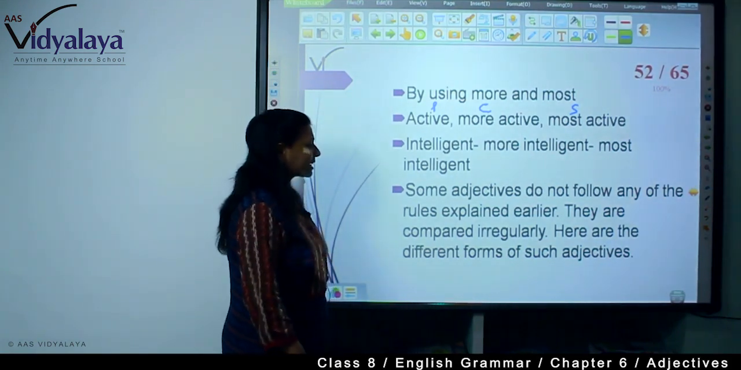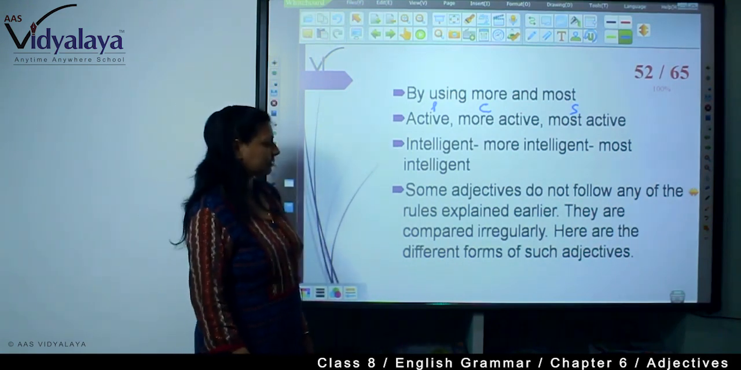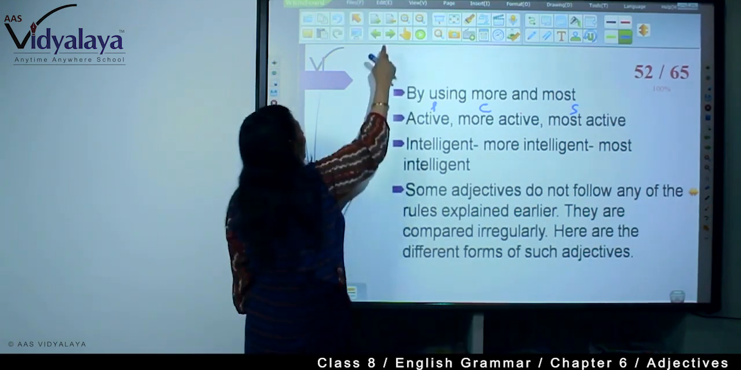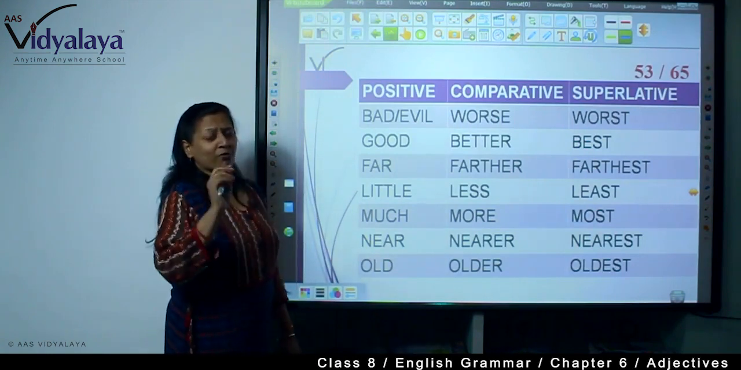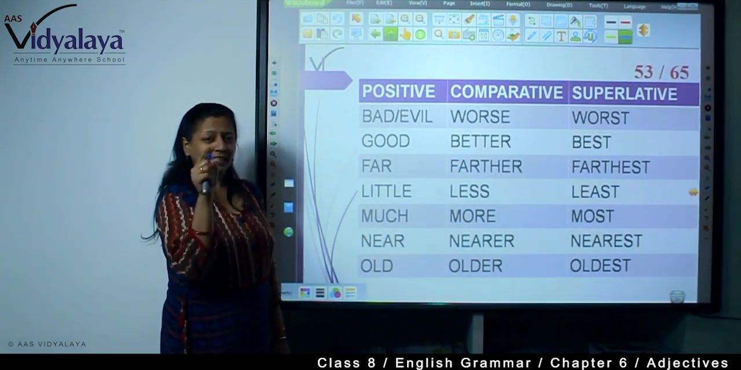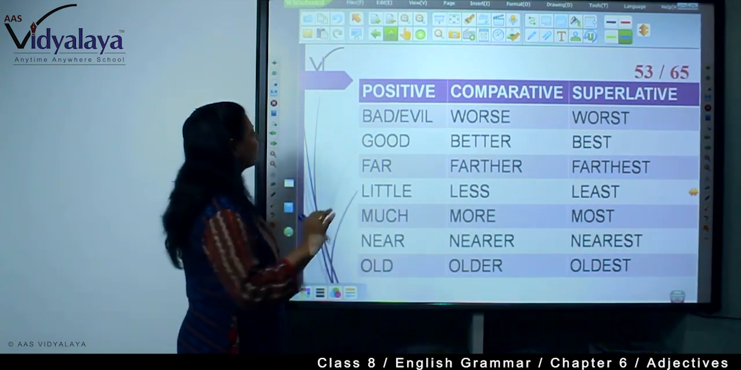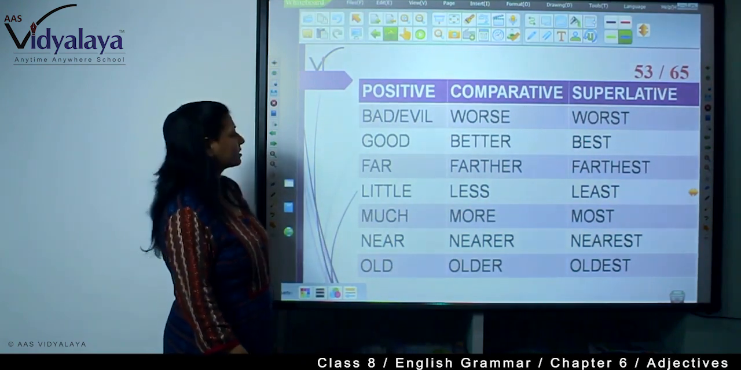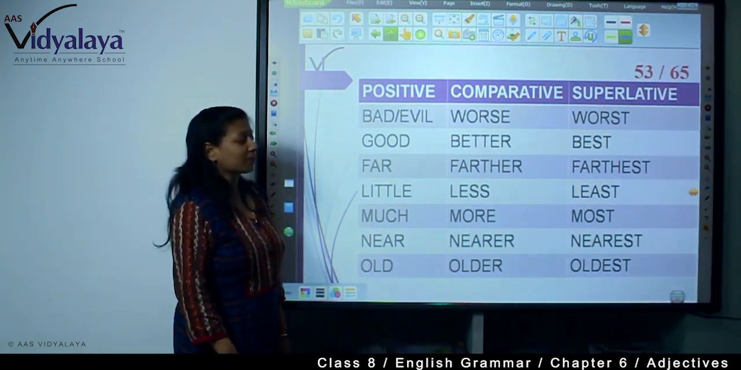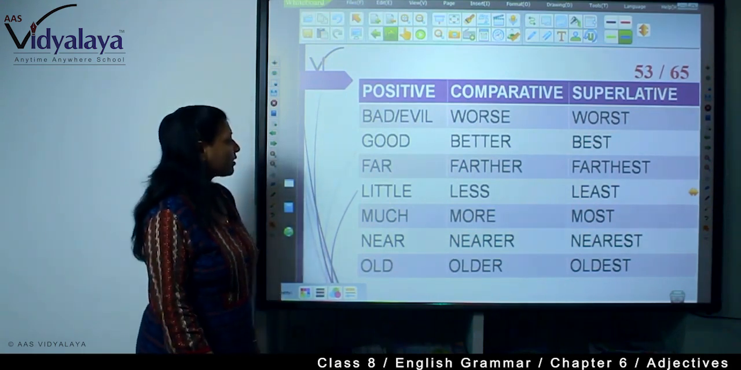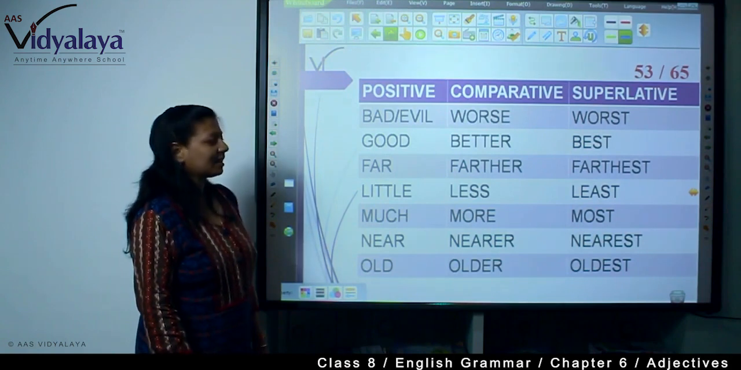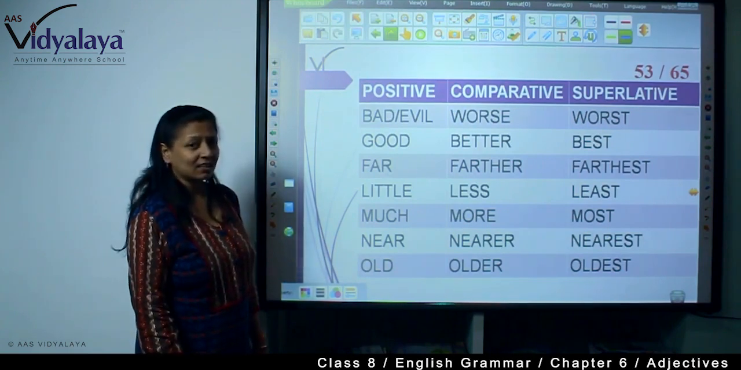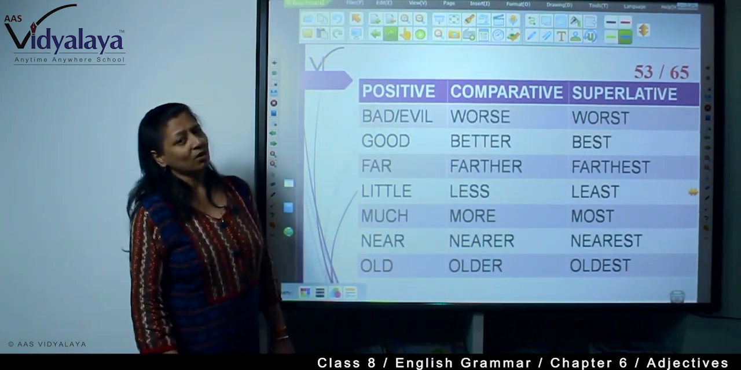Now some adjectives do not follow any of the rules explained earlier. They are compared irregularly. Here are the different forms of such adjectives. You won't find ER, EST, you won't find IER. It's totally new, completely new. Bad or evil, comparative will be worse, superlative will be worst. Good, better, best. Far, farther, farthest. Little, less, least. Much, more, most. Near, nearer, nearest. Old, older, oldest.